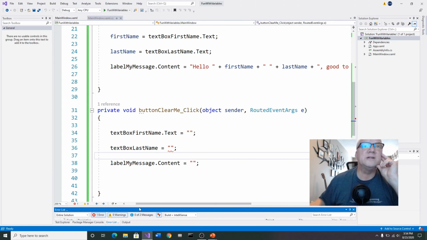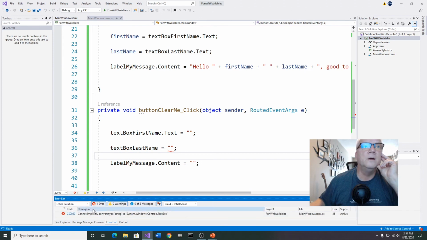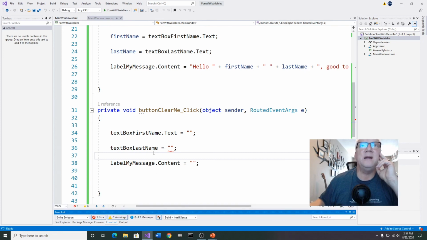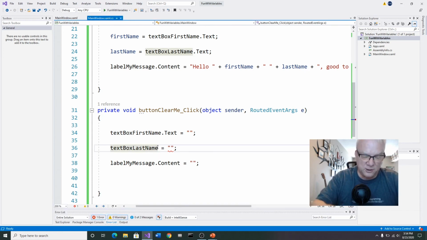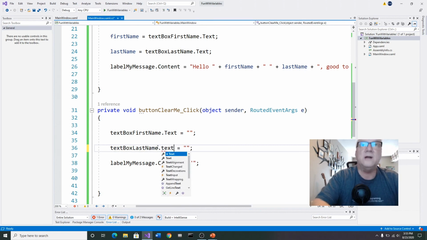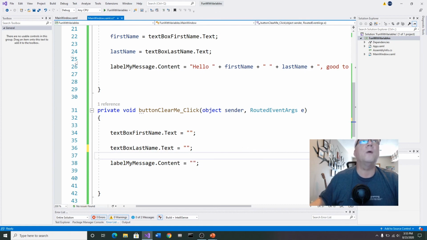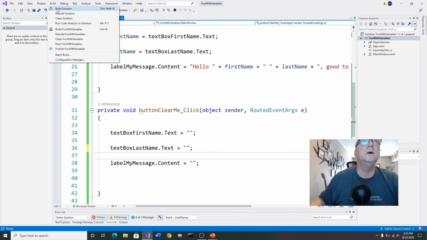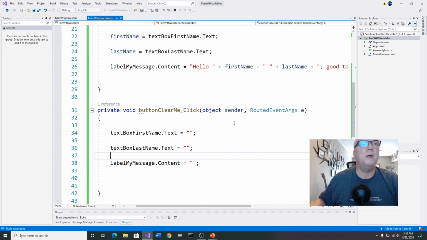notice now it says error. Cannot implicitly convert string to systems window control dot text box. And what that basically means is it's telling me I did not tell it what I wanted to do. So we type in text again here, and that corrects our problem. And when we build it, it says, hey, it looks okay. Build succeeded. No errors down here.